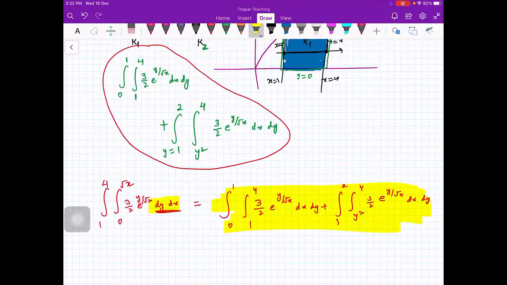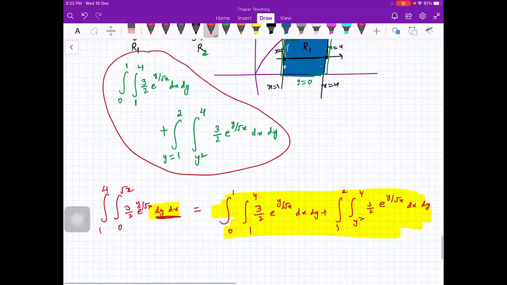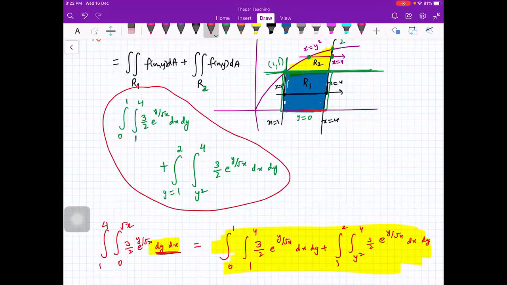Yes, beta, you see y is from 0 to here. What is this line here? This is the point of intersection of this parabola y is equal to x square and the line x is equal to 1. The point of intersection is x is 1, y is also 1. So this point is 1, 1. So this is a straight line passing through 1, 1. So what is the value of y here? 1. So you are starting from y is equal to 0 to y is equal to 1, and x is 1 to 4 for R1.